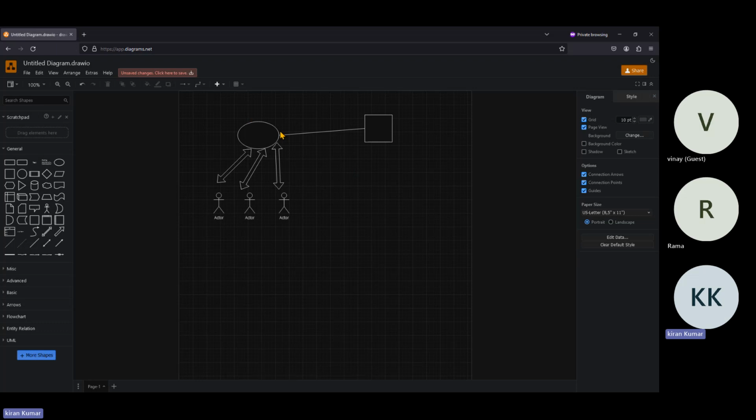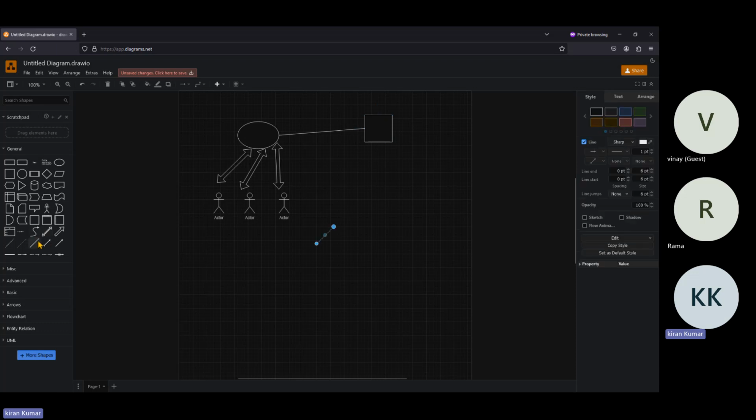In CI/CD pipelines, everyone talks about CI/CD pipelines. What is CI? Continuous integration. Understood? Generally in interviews they will also ask, what is CI, what is CD, can you please explain it? So CI means continuous integration. Once the build is completed, in the pipeline we will understand further which tools we are going to use. Once the build is completed, what do we do after that? We go to deployment.